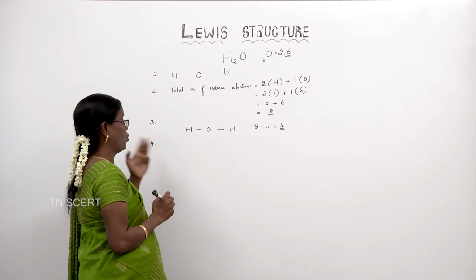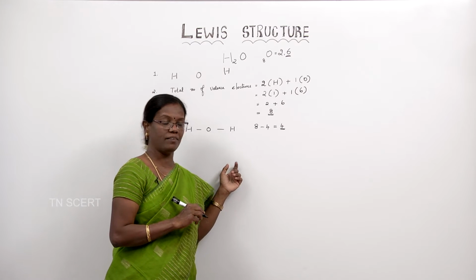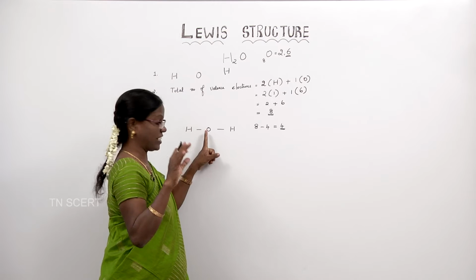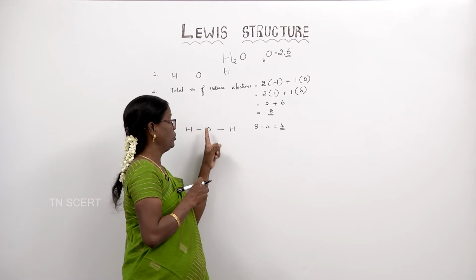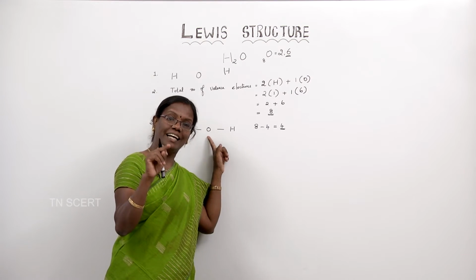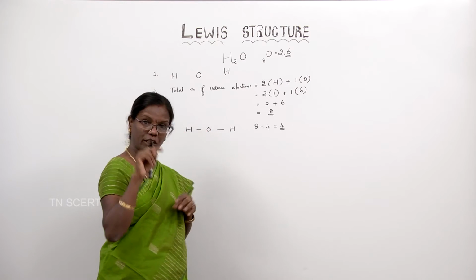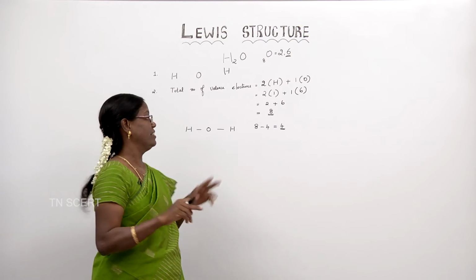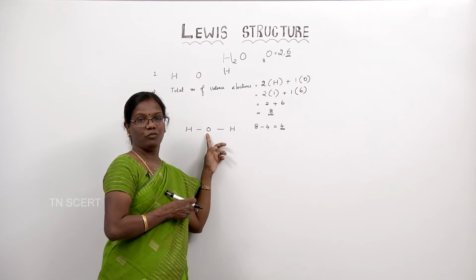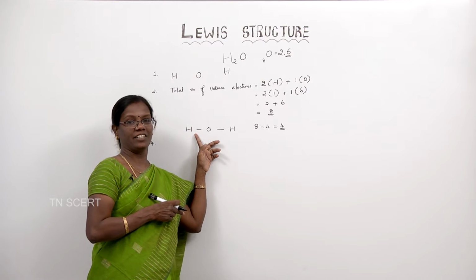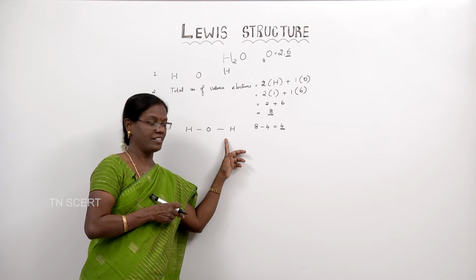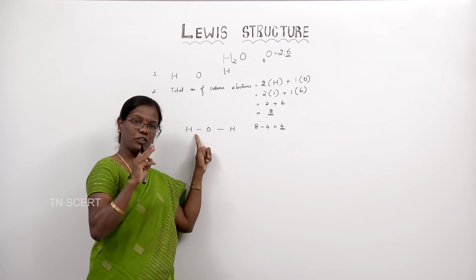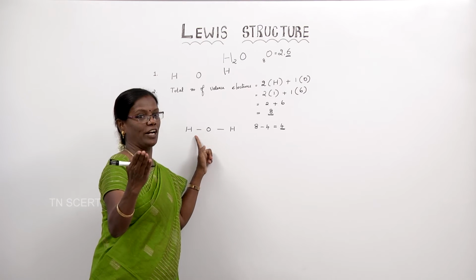Now, coming to the fourth step. What does the fourth step say? We should look into the octet structure. That is, we have to see whether the atoms present in the molecule have 8 electrons around them. See, first let us see for oxygen. Oxygen has 2 bonds around it. So, for this bond 2 electrons, right? For this bond 2 electrons. So, totally 4 electrons.